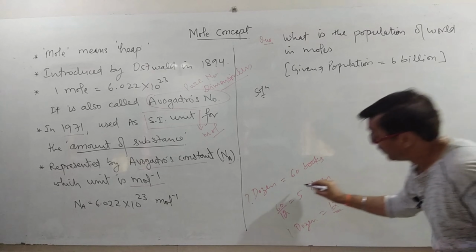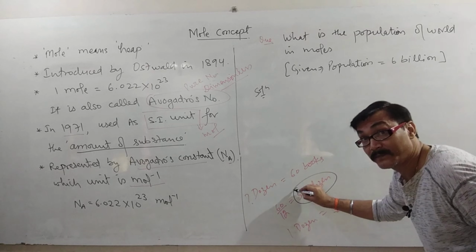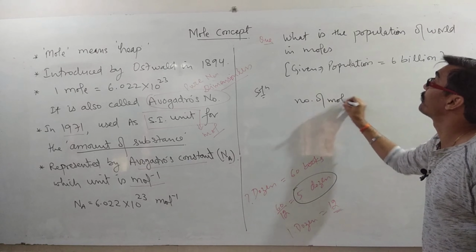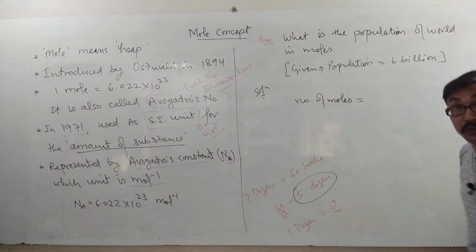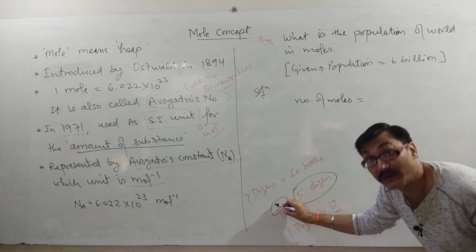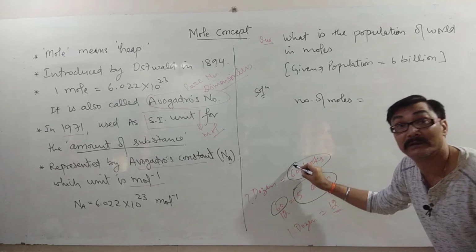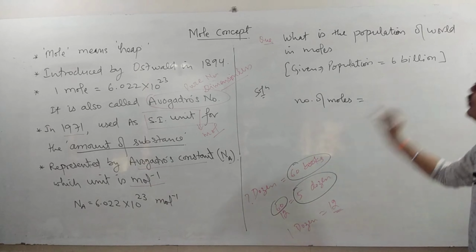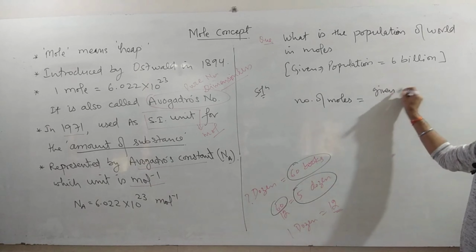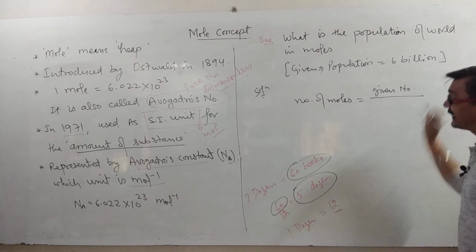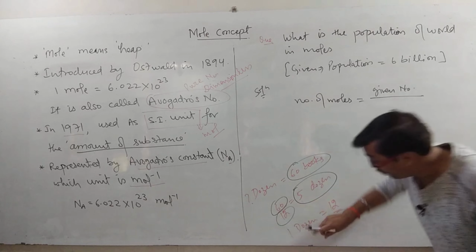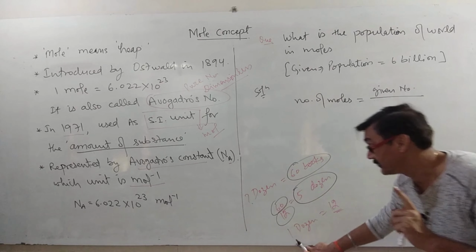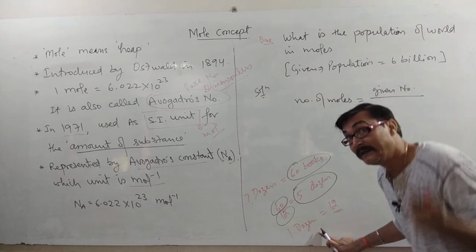Similarly, the number of dozens, that is, the number of moles is equal to 60. What is 60 here? The given number, which is to be changed into dozen, divided by 12. What is 12 here? The value of 1 dozen.